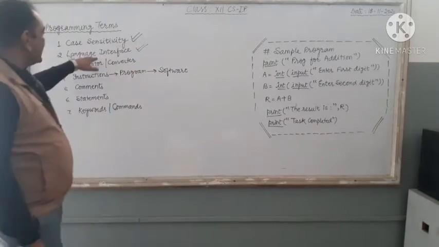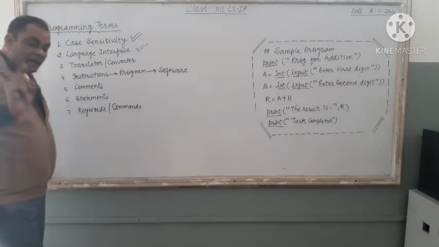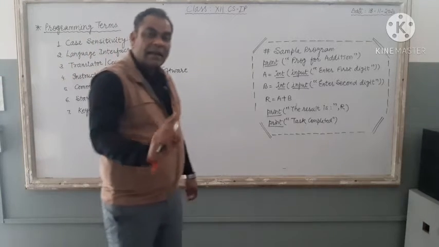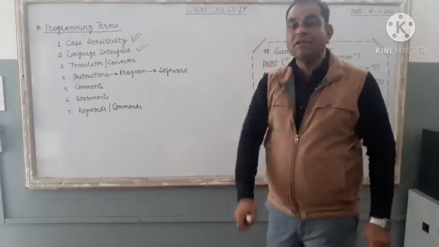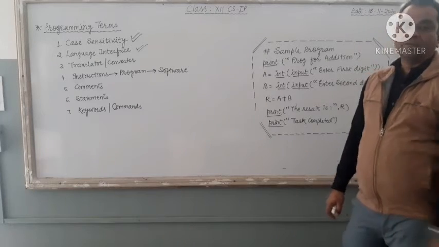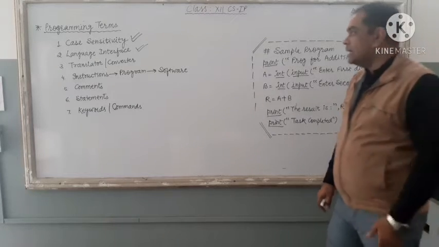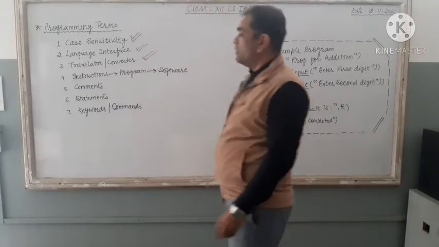So the second term, language interface, means the user interaction screen of the language in which we are going to write our programming code. Clear? Okay, we will just take the third important term.